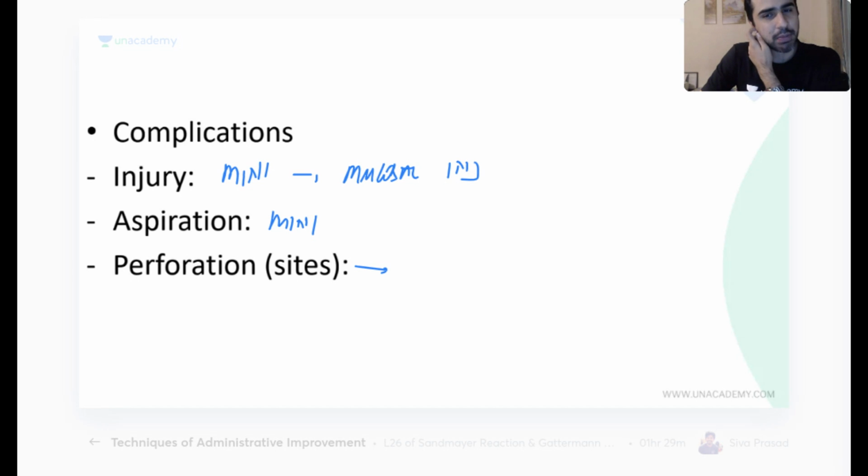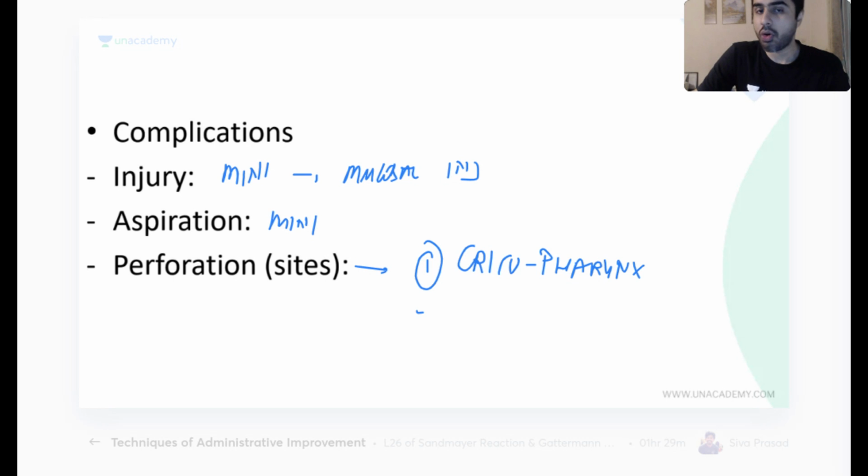Where does the perforation happen? Posterior. Where posterior? What are the sites of perforation? Esophagus. It will perforate at the esophagus, where else, there is nothing else to perforate. So it can perforate at the cricopharynx, or it can perforate about 25 centimeters from incisors, or it can perforate at 40 centimeters from incisors.